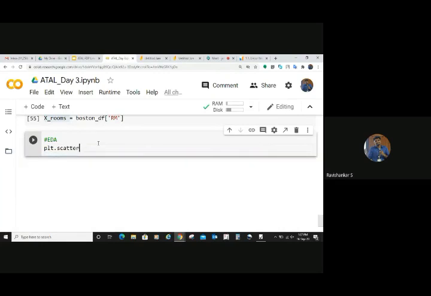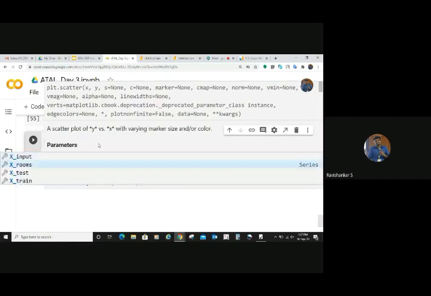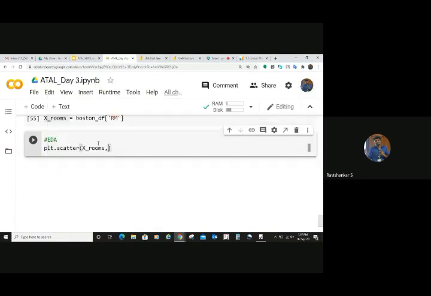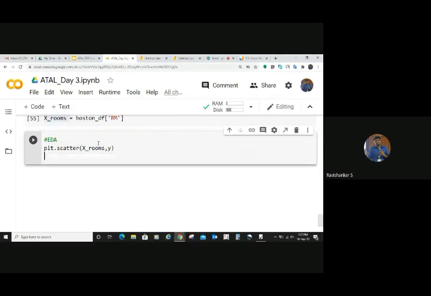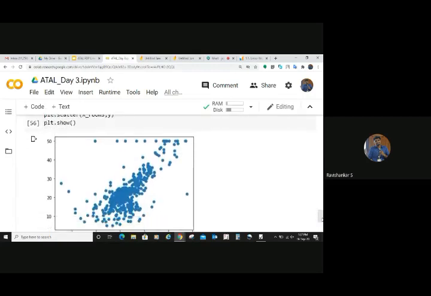Right. So what are the things you need to pass? You already had the variable X underscore rooms and your output Y. Use a plt dot show. Yes, you can see that. Nice, right? What is the relationship between these two things?